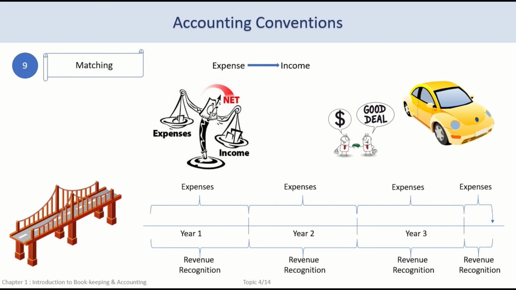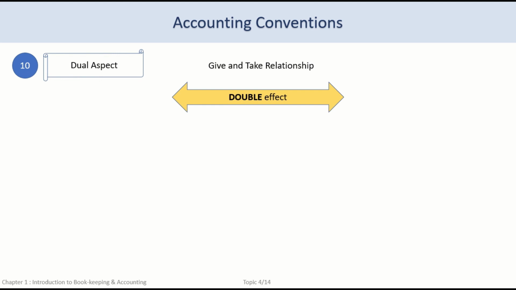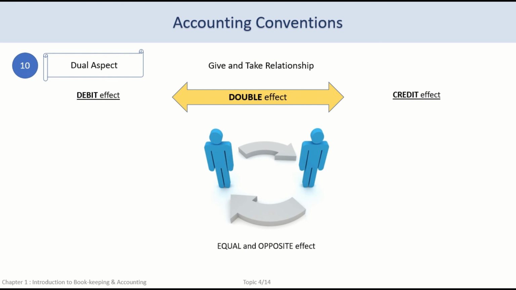The next accounting convention is the dual aspect principle. This principle is based on the principles of double entry bookkeeping that every transaction has two aspects which are equal and opposite in nature. One has a debit effect and the other a credit effect. Since they are equal, debit will always be equal to credit.